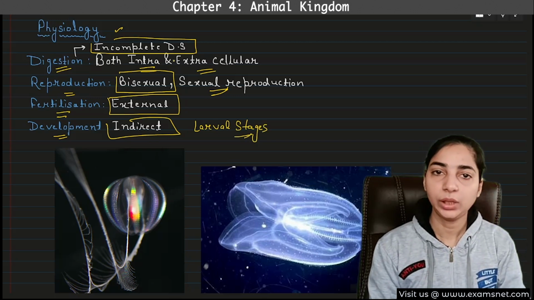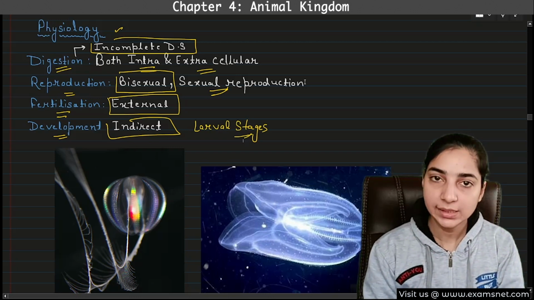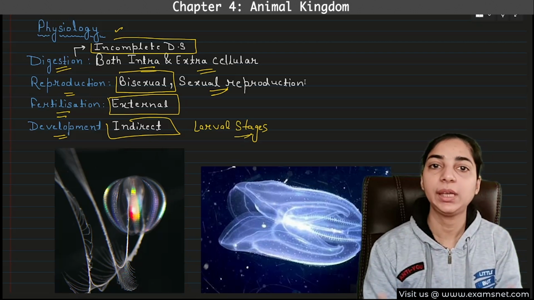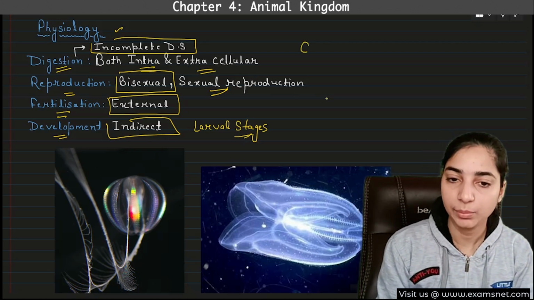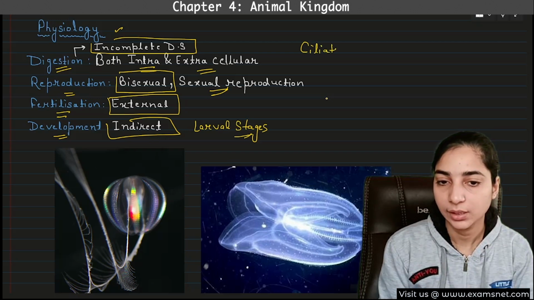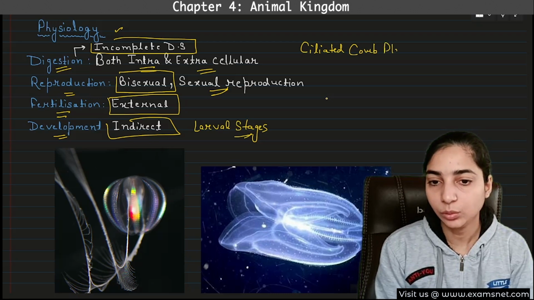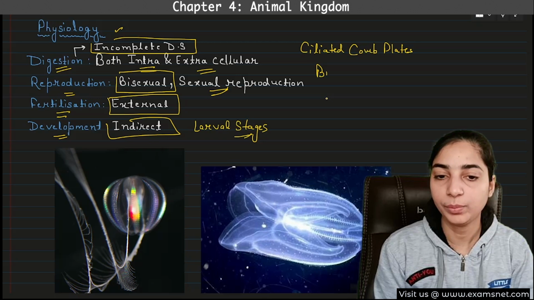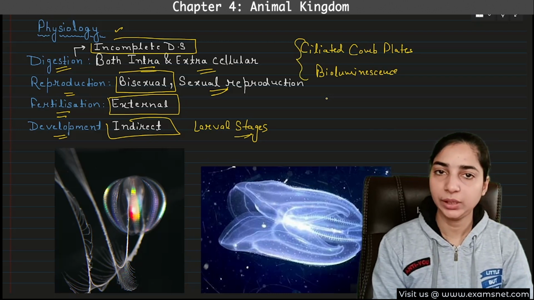So this was all about the ctenophores. All you have to remember is that they are known as comb jellies or sea walnuts. They have 8 external rows of comb plates which help in the locomotion. Okay, and these comb plates are ciliated. Remember, these are ciliated comb plates. This is the most important characteristic. And another important characteristic is that they have the property of bioluminescence. So these are the two important things that you have to remember here, nothing else.